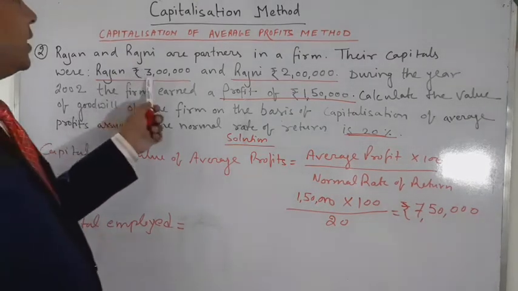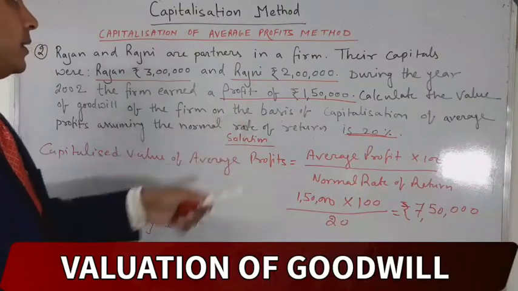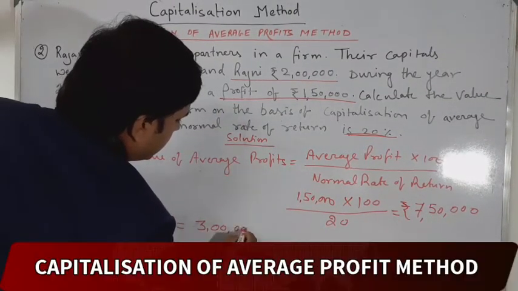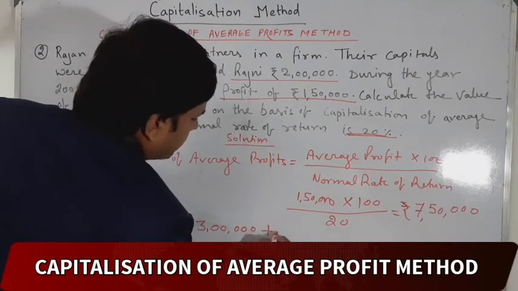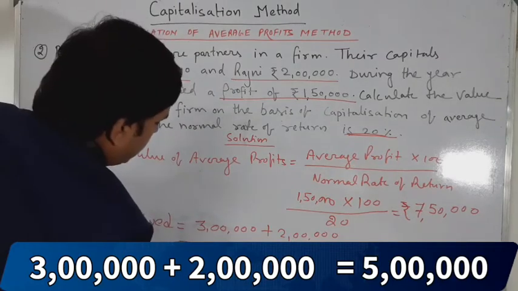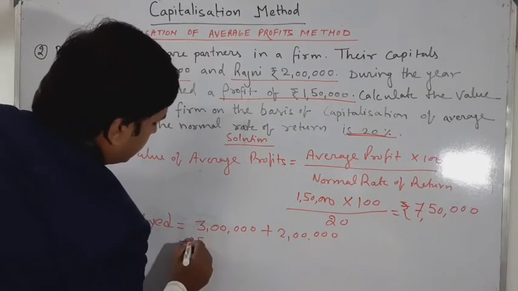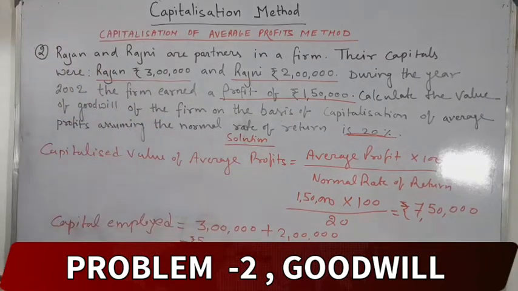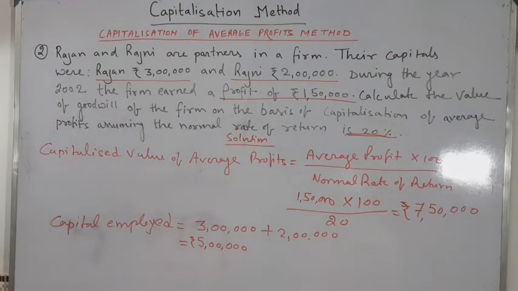How much capital did they invest? 3 lakh and 2 lakh. So 3 lakh plus 2 lakh is 5 lakh, their capital invested.